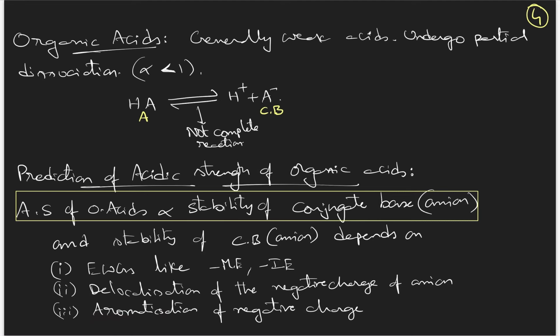And if that negative charge electron pair is counted into the 4n plus 2 pi electrons, that is aromatic character, then such a negative charge electron pair will be in very strong delocalization, and the stability will increase much more. Delocalization will increase the stability, and if that delocalization is a part of aromatic character, then the stability will be much higher. Therefore, acidic strength also will be higher.